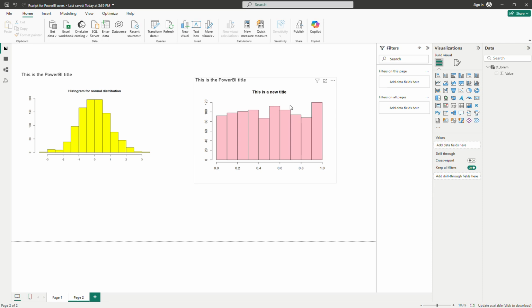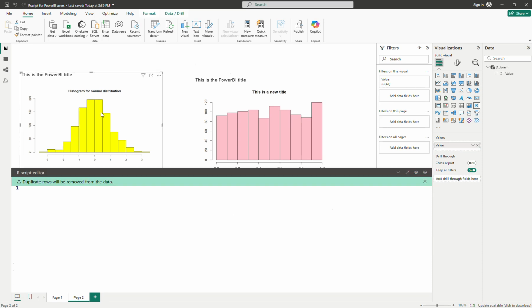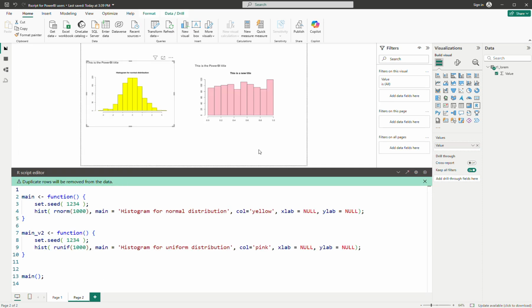Okay, so hopefully after these 3 examples, you understand how to activate and how to write the code in Rscript inside Power BI.